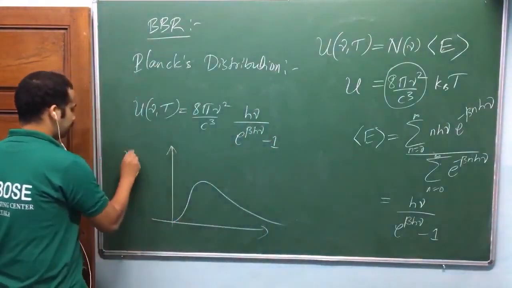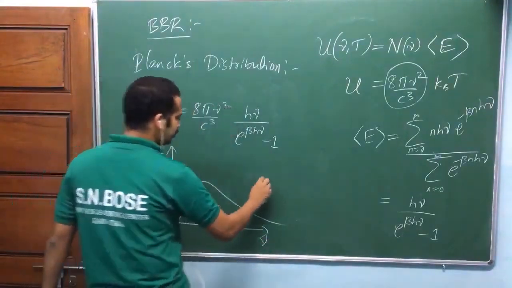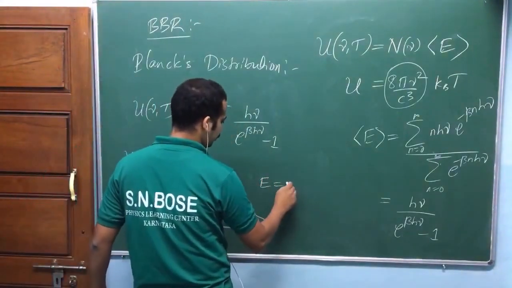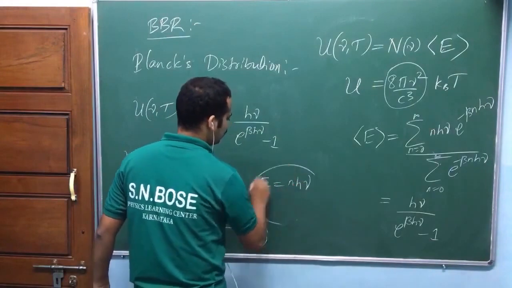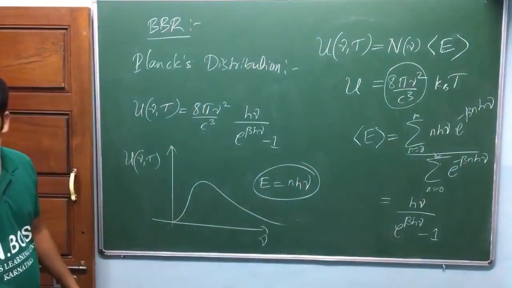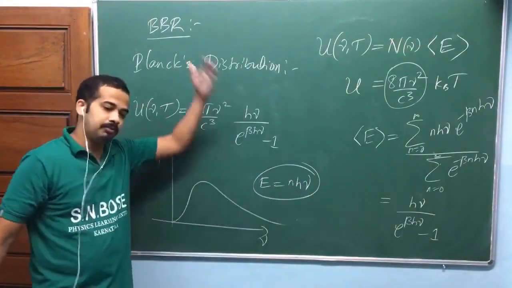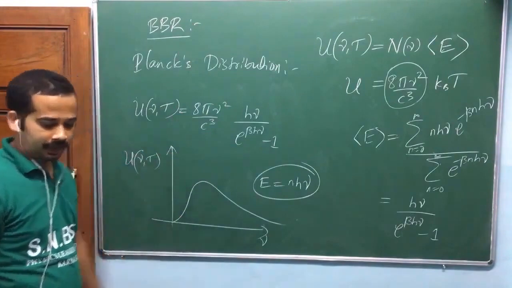Now look at here. U of nu comma t as a function of nu. Now this is also again E equal to n h nu. It's a kind of quantum idea, isn't it? Similar to your Bohr-Sommerfeld quantization. It's a kind of quantum idea. I mean, it came before Bohr and Sommerfeld.